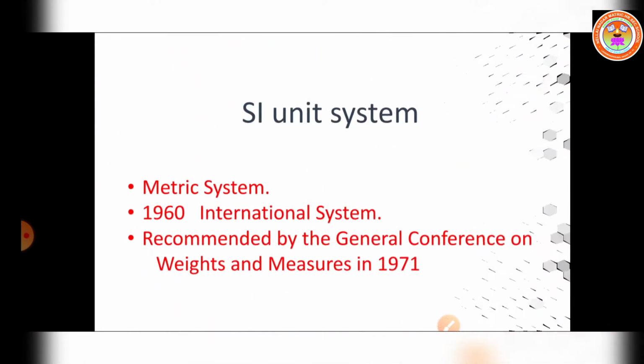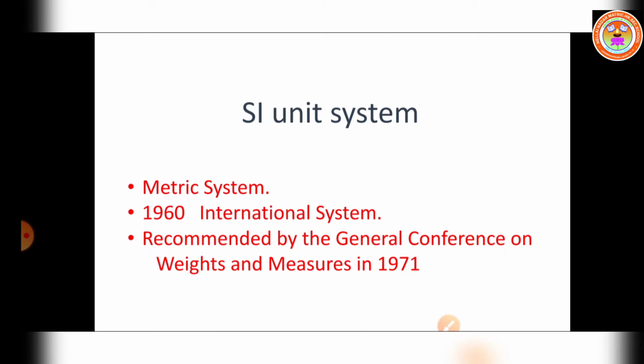Today, we are going to discuss the continuation of the first lesson, SI unit system. The system of units used by scientists and engineers around the world is commonly called the metric system. But since 1960, it has been known officially as the International System, or SI, the abbreviation for its French name, Système International.